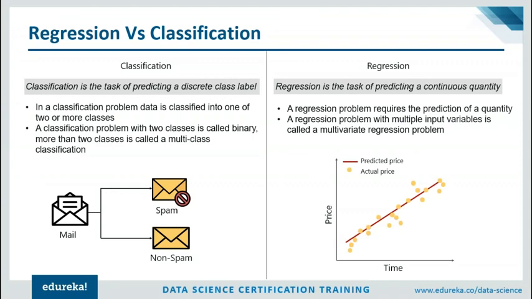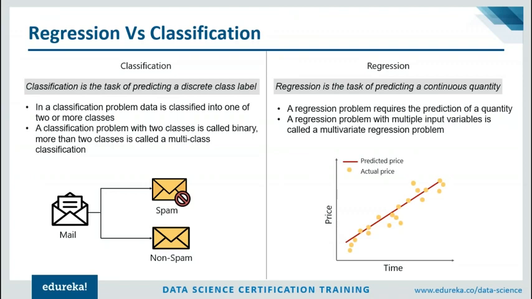Now, one more thing to note here is that it is common for classification models to predict a continuous value. But this continuous value actually represents the probability of a given data point belonging to each output class. So always the end result in a classification problem is going to be a label or a class.